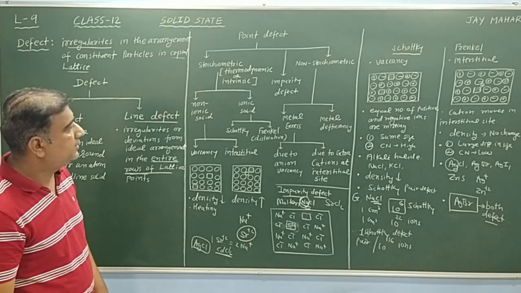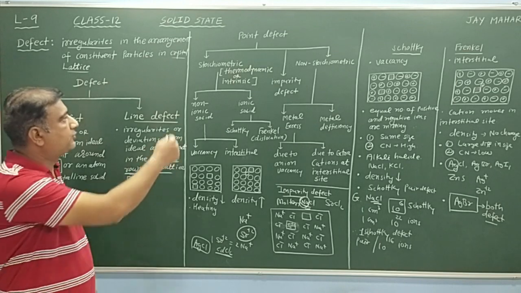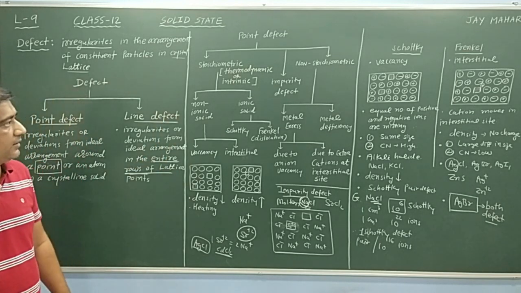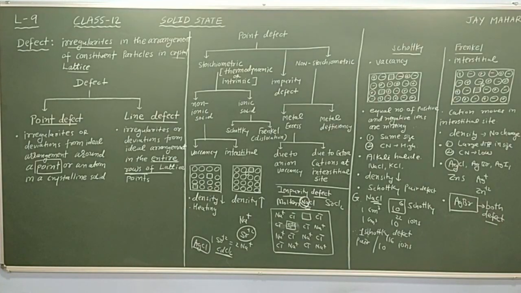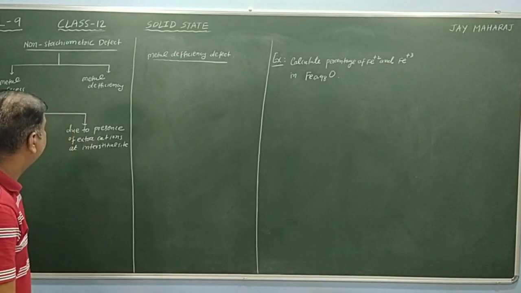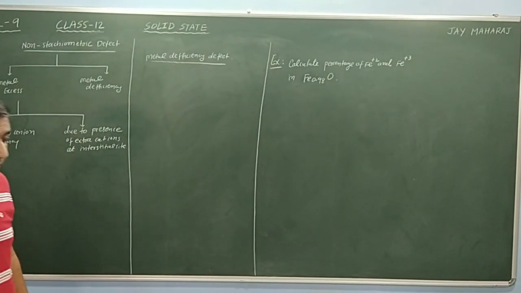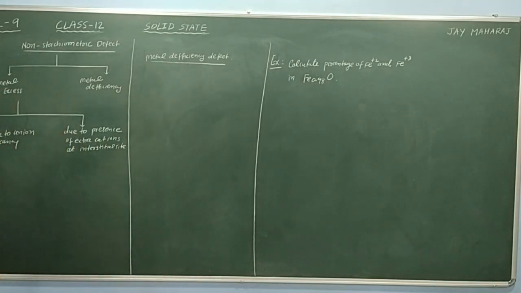Now we are discussing non-stoichiometric defect. Stoichiometric defects are completed. Non-stoichiometric defect means it disturbs the stoichiometry of the compound.